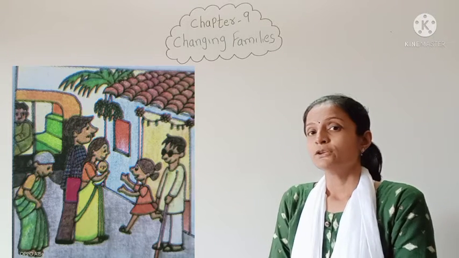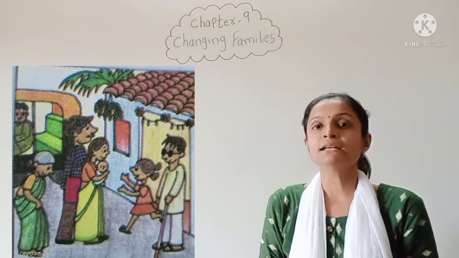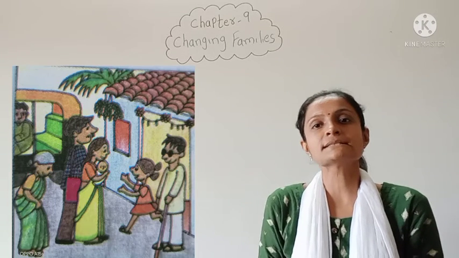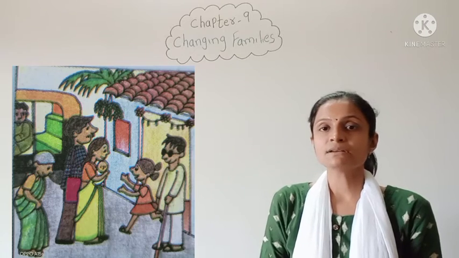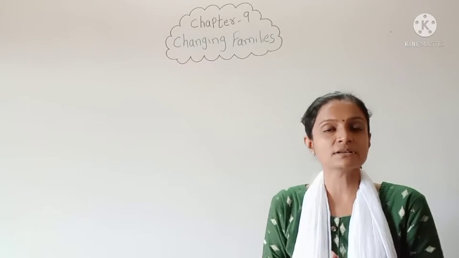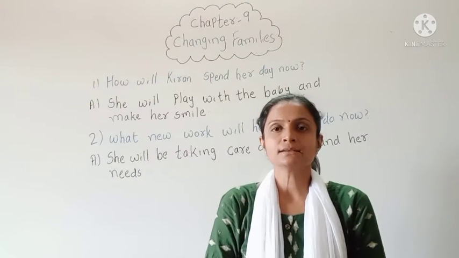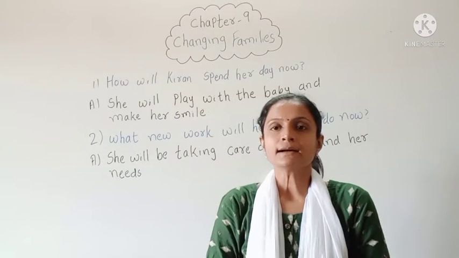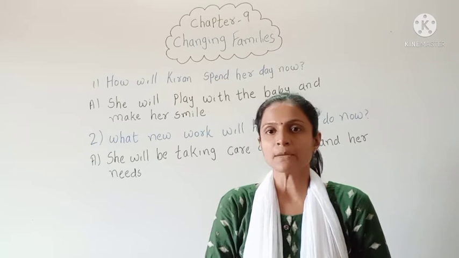So you can see here, because of a newborn baby the number of family members increased. Means before there were 5 members and now there are 6 members in the family. So below this Kiran's story there are 3 questions given related to Kiran's family.